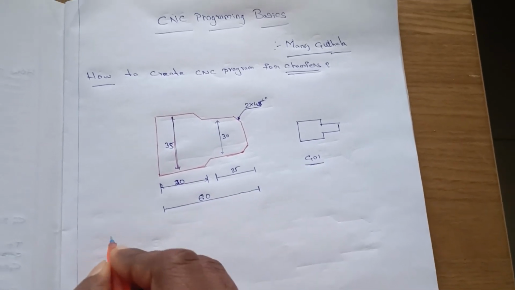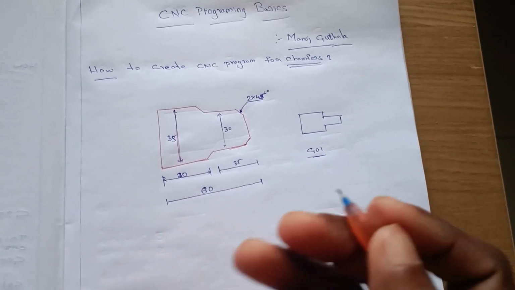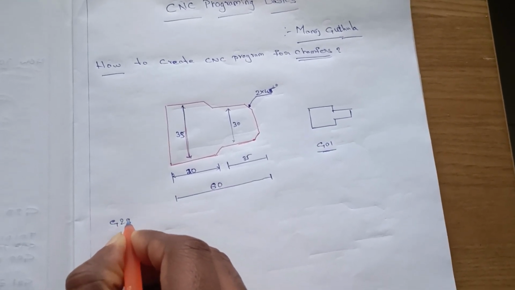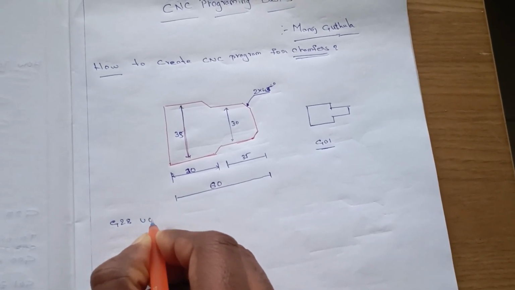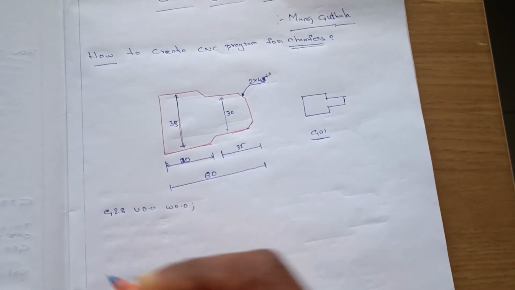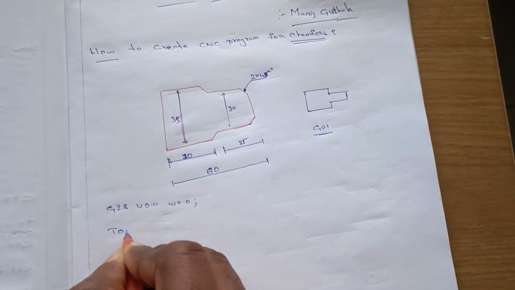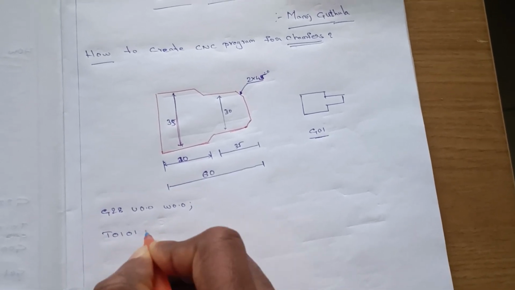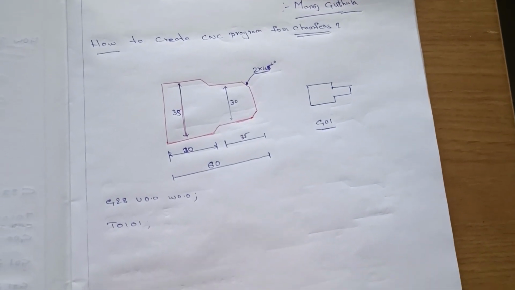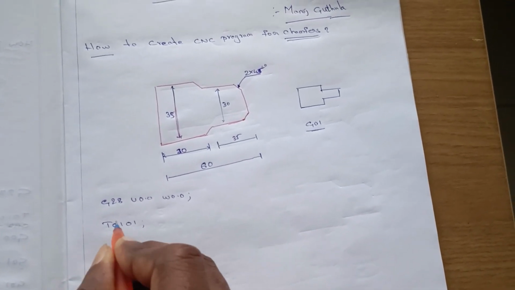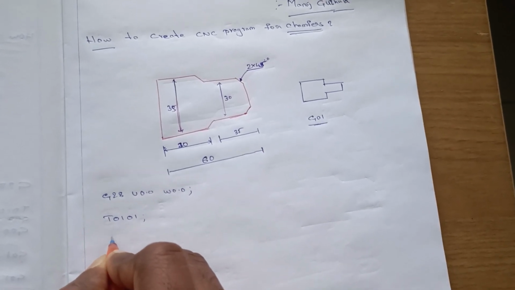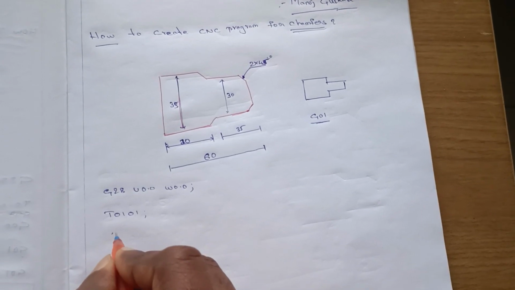Every program starts the same way. The tool needs to be in its home position, U0.0 and W0.0. Then the tool needs to be called as you wish. You can write T02, 7, 8, 10, 11, as your tool position. And the next step is to rotate the chuck.